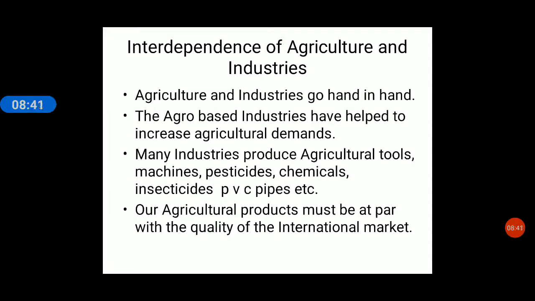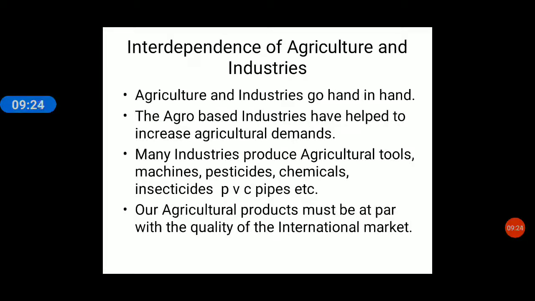Suppose many agro-based industries are there, like cotton industry, jute industry, sugar industry, tea, coffee industry, and so on. All these agro-based industries depend on industries to produce the machines for making the products, right? Now, I repeat again, the agro-based industries, that is agricultural-based industries like tea, coffee, sugar, depend on agriculture to provide them raw materials for their industries.